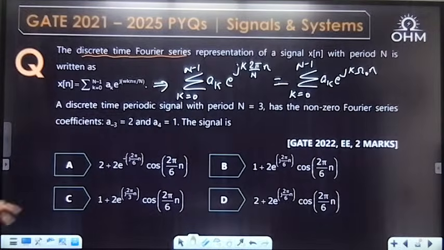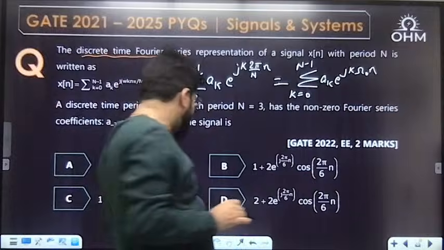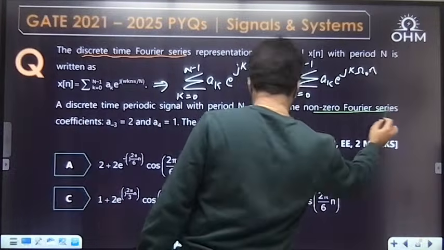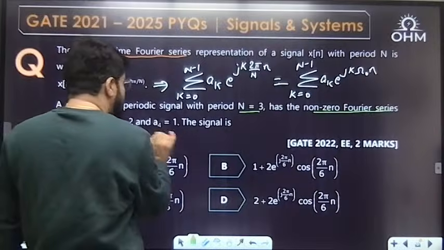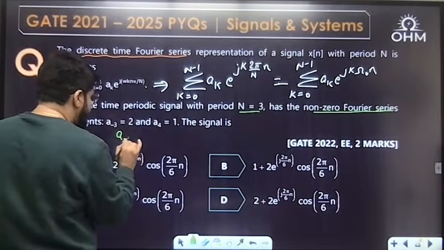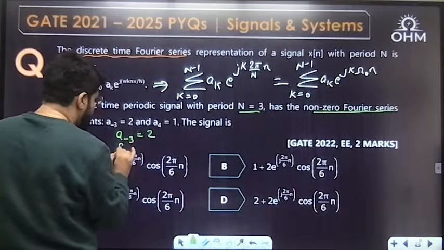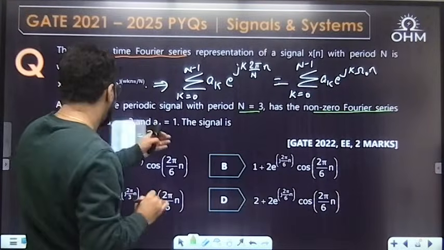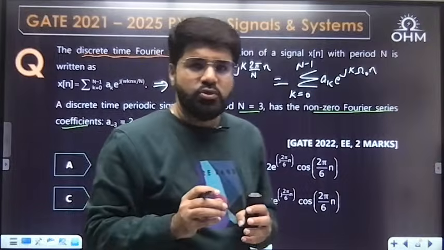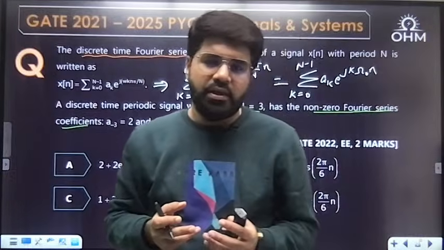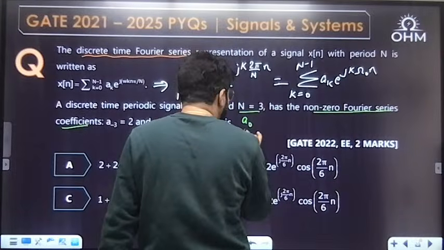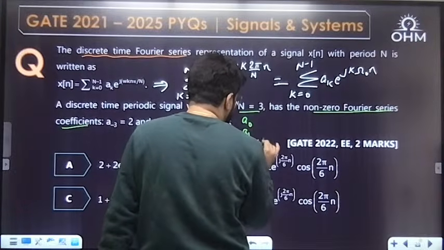A discrete time periodic signal with period N equal to 3 has the non-zero Fourier series coefficients. Only two coefficients are non-zero: a minus 3 equal to 2 and a4 equal to 1. Since N equal to 3, again I am telling you, Fourier series coefficients are also periodic with period 3. So I need only 3 values, a0, a1, a2.